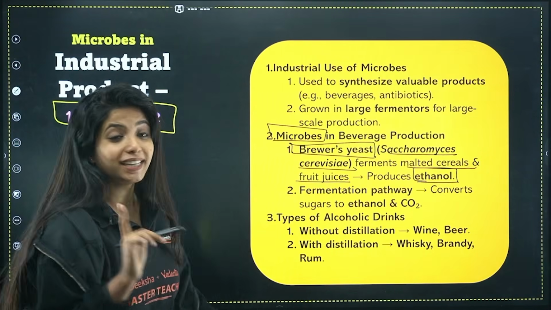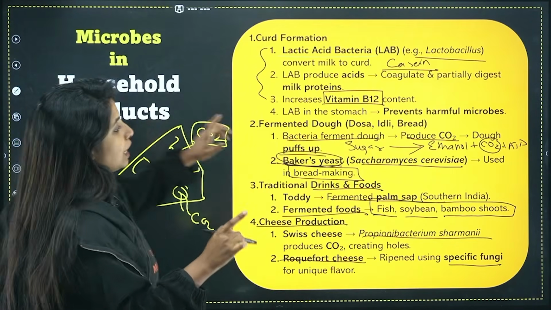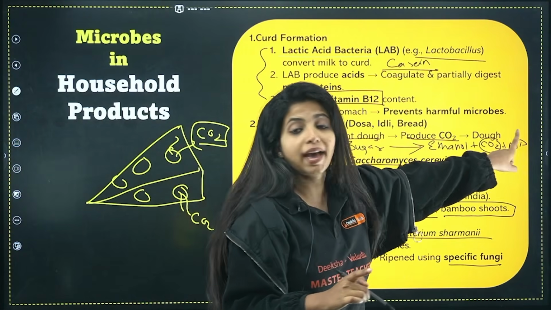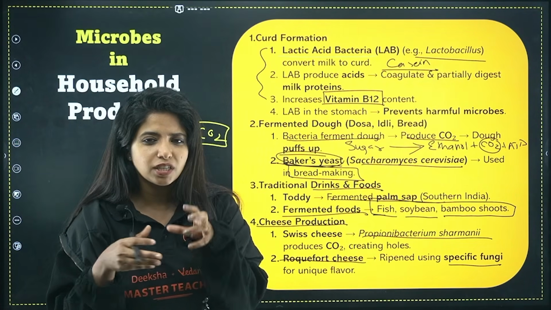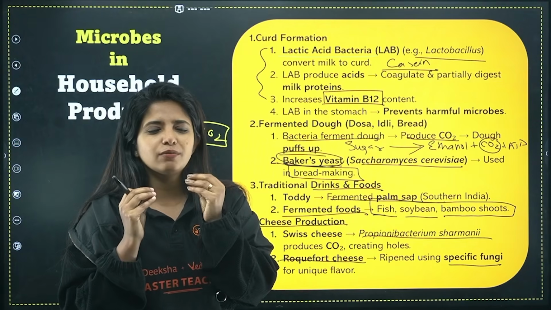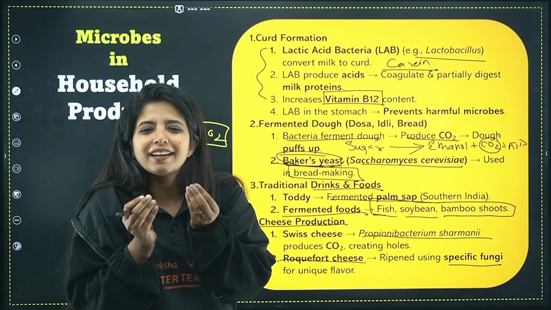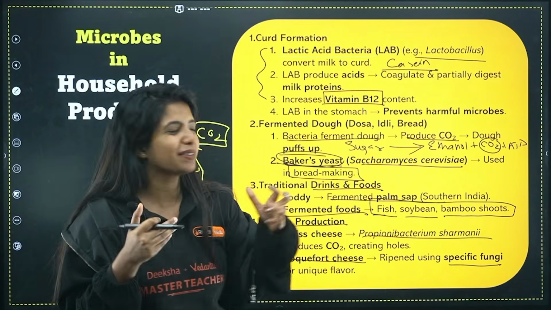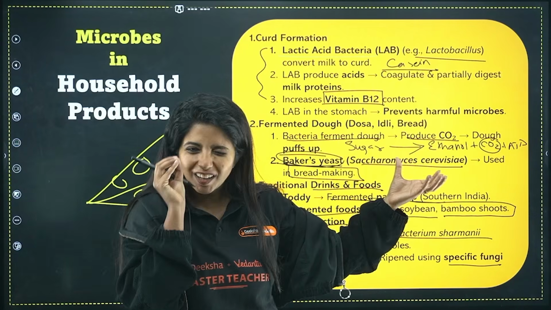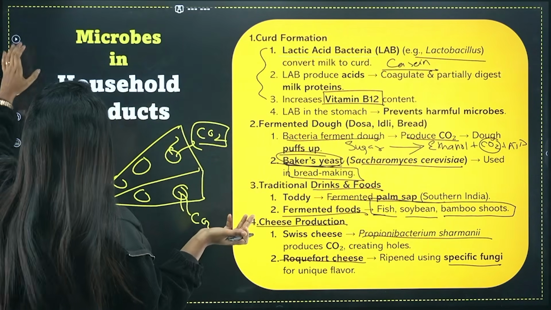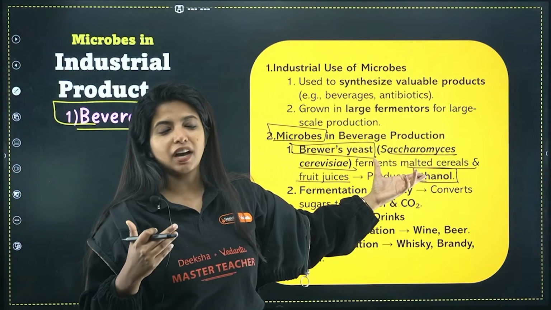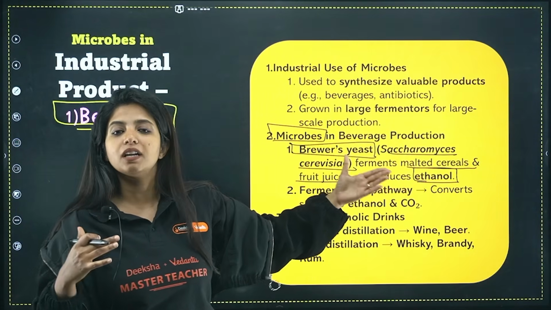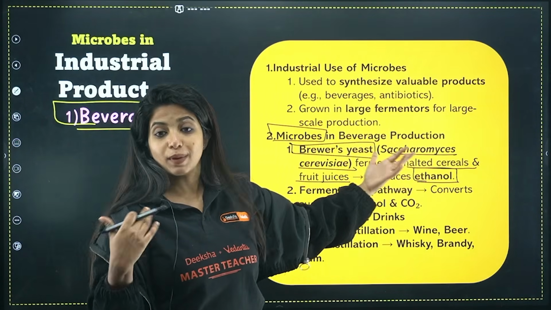Listen, I told you at the end of fermentation, what all do you get? You get ethanol, you get CO2, and you get ATP, which is why we say the idli, dosa batter, if we keep it for some fermentation, gives a little bit of sour taste. Why is this sour taste coming up? Because of the ethanol. A little amount of alcohol is being produced. If you keep it for a very long time, more will be produced. But anyway, our goal here is to basically produce alcohol, and ethanol is basically that.